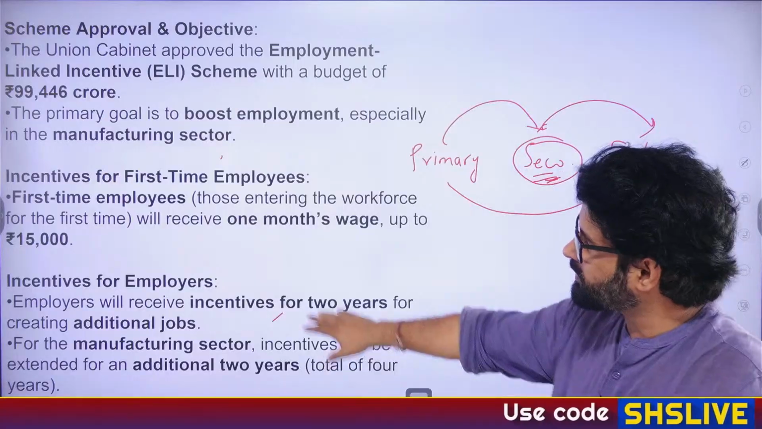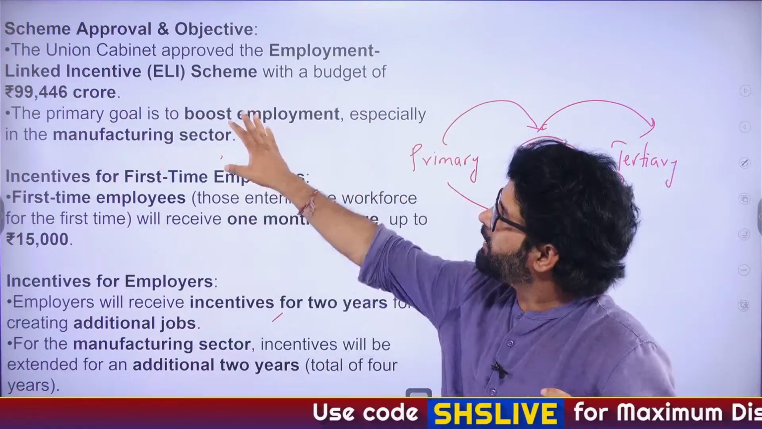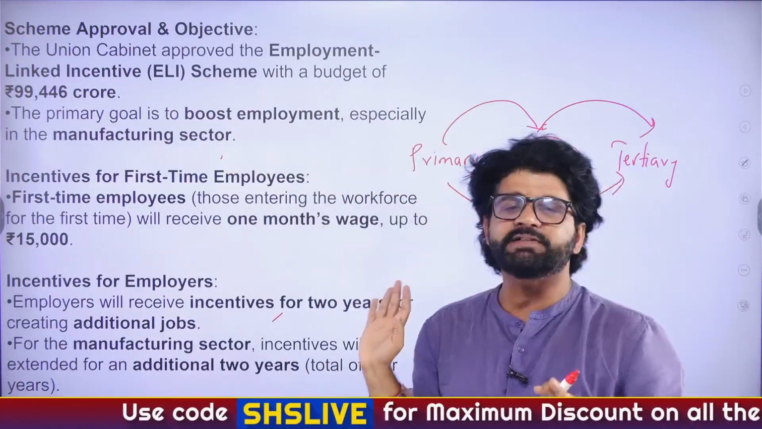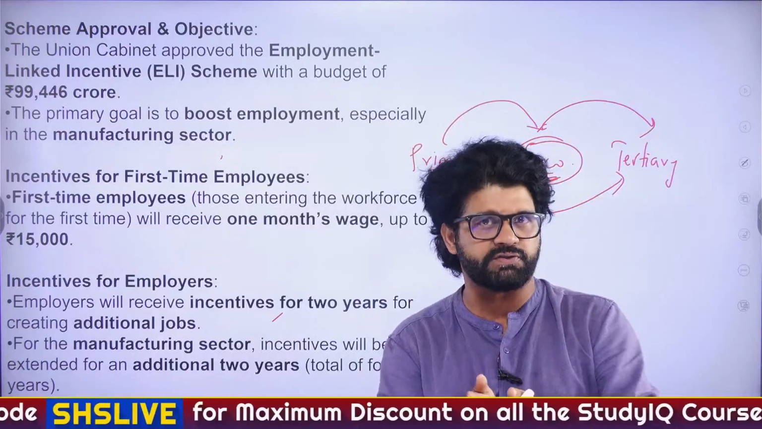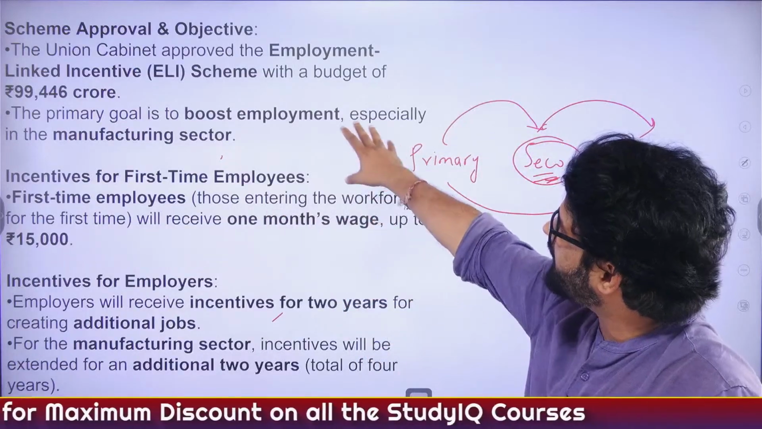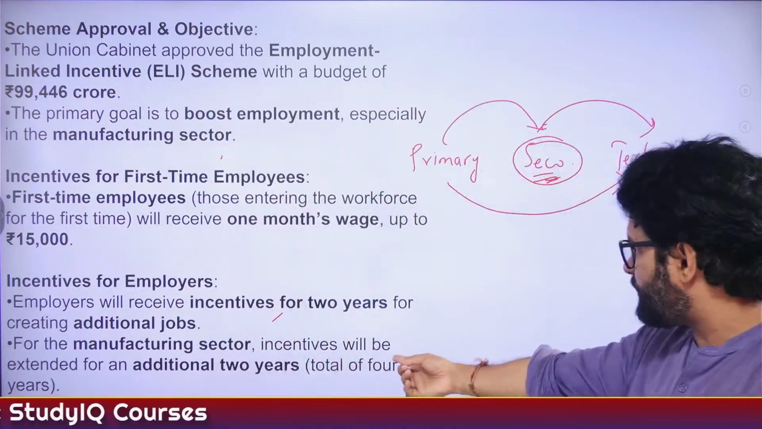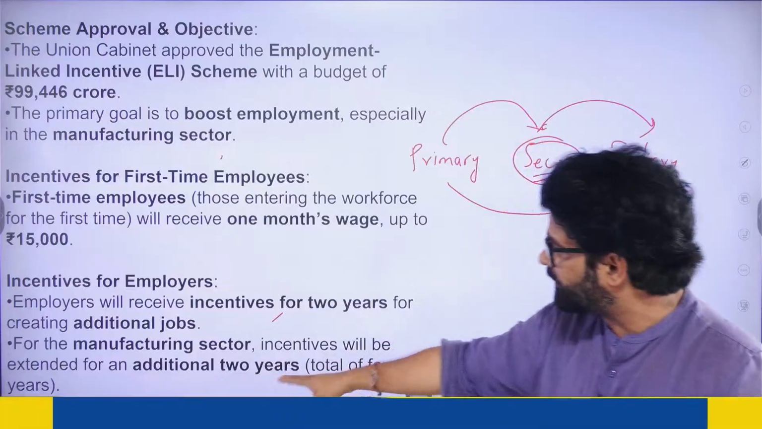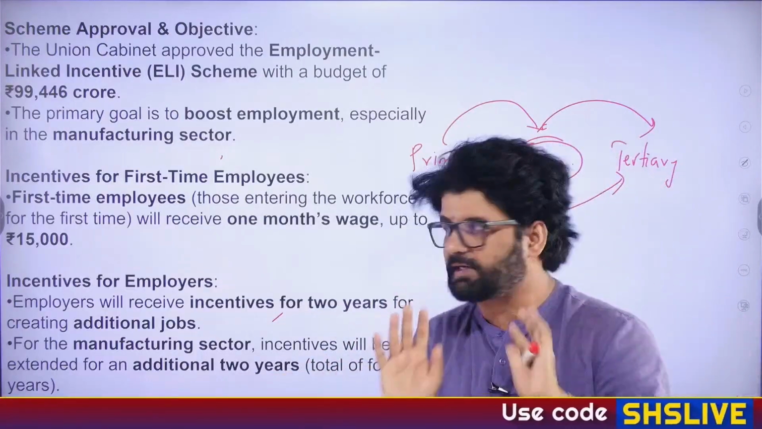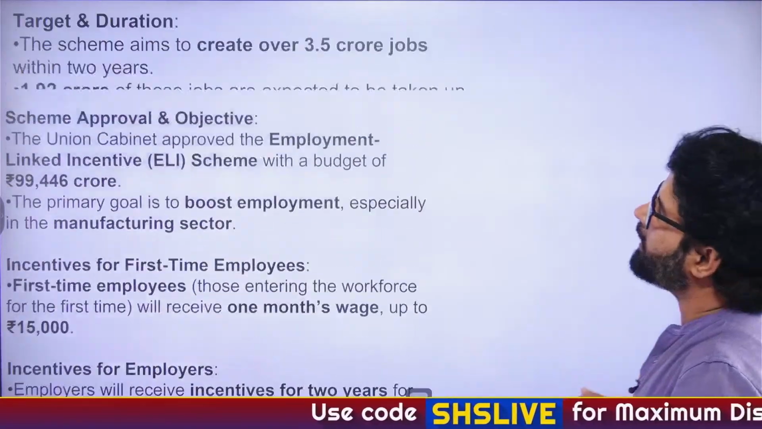For the manufacturing sector, as we have discussed, the key point here is this ELI scheme, Employment Linked Incentive Scheme, is not only for manufacturing sector, but manufacturing sector will get added benefit. This scheme is for other sectors for 2 years, but it has been extended. The incentives will be extended for additional 2 years for manufacturing sector. Pay attention to these keywords. They are important.